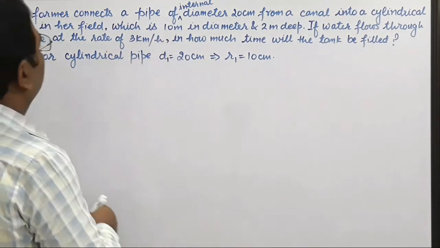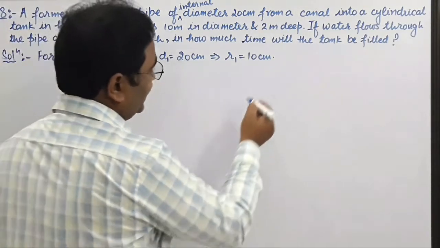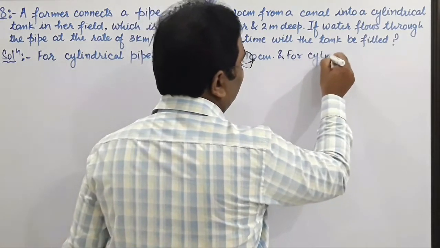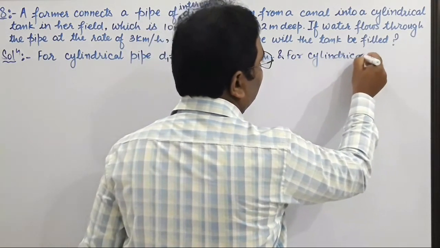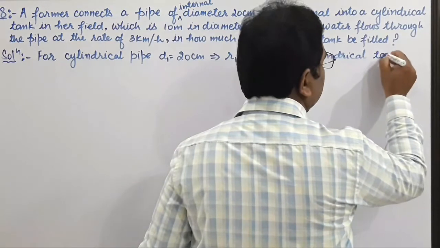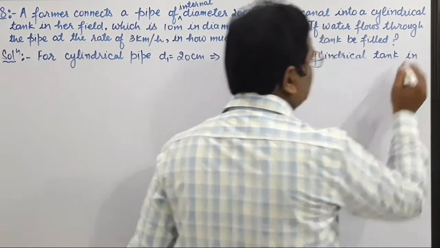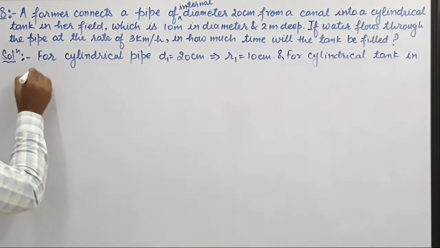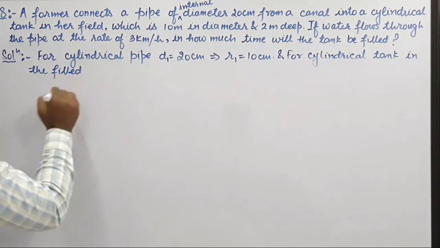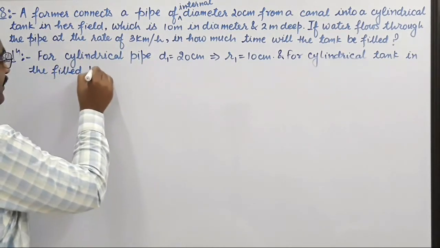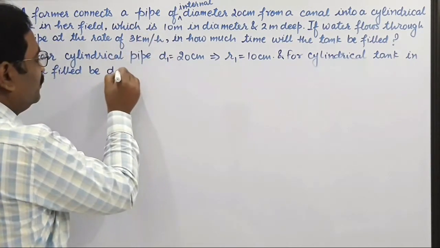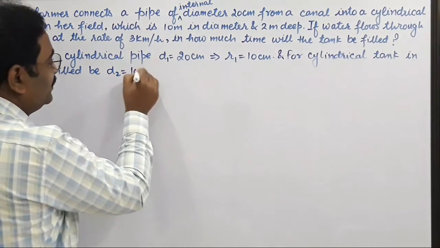For the cylindrical tank in the field, diameter D2 is equal to 10 meter.